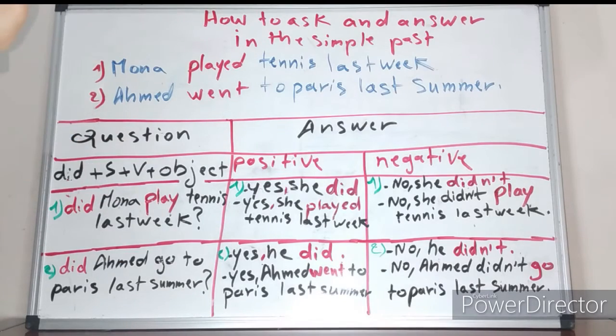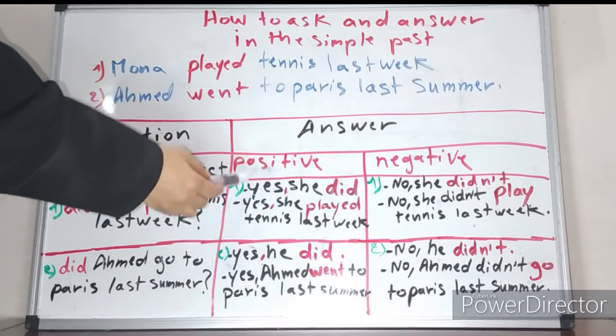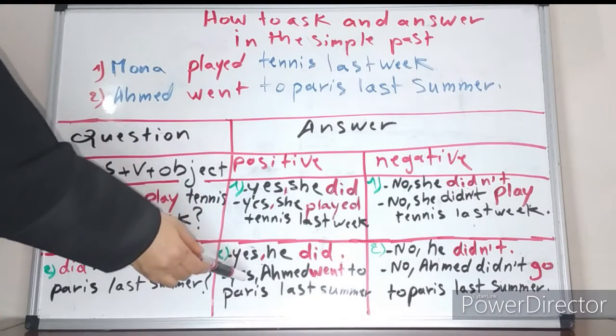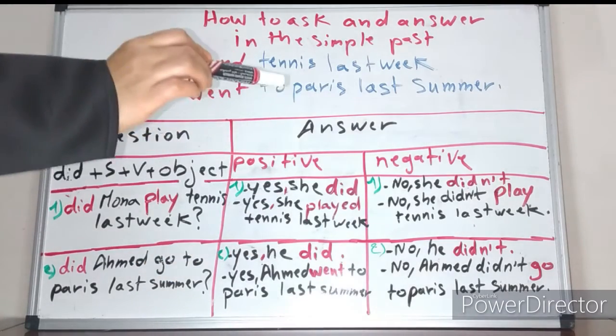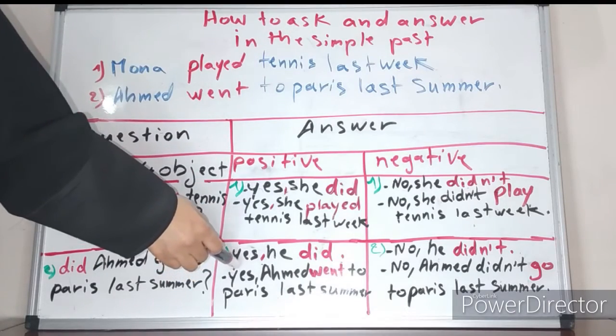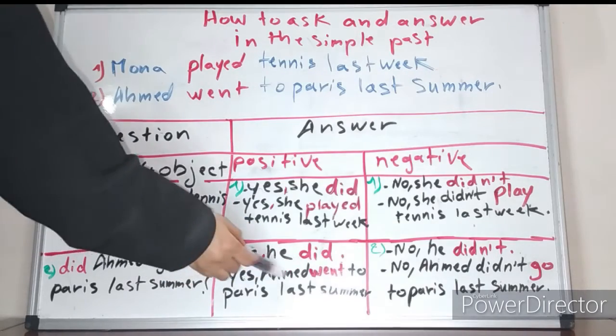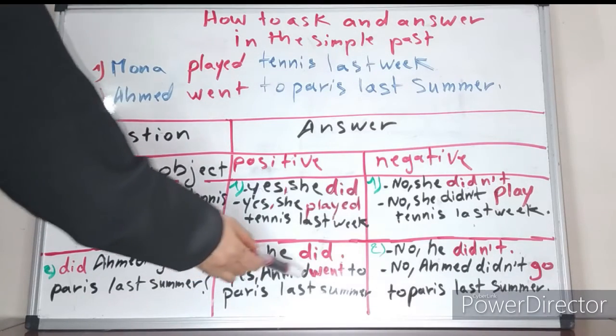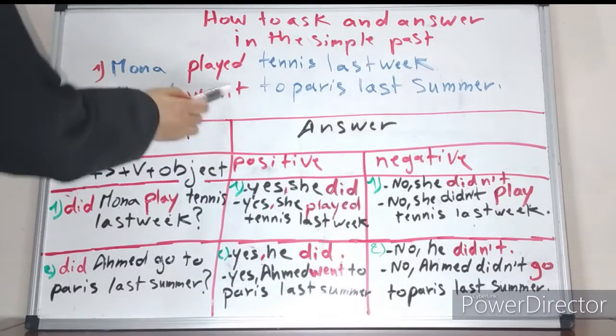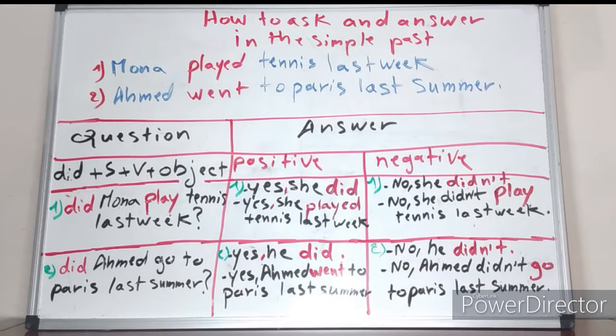When we answer yes, positive, we say, yes, he did, for a short answer. For a long answer we say, yes, Ahmed went to Paris last summer. Because we don't have did or didn't, we put the same verb as in the past.